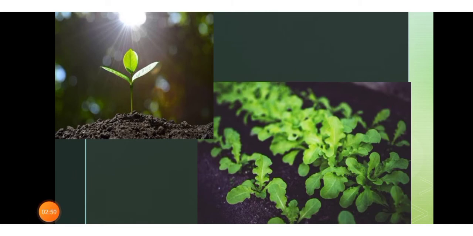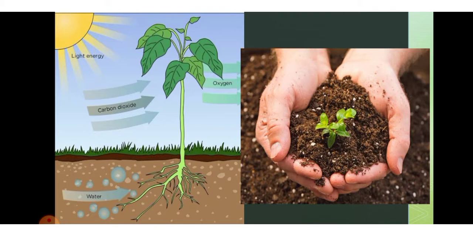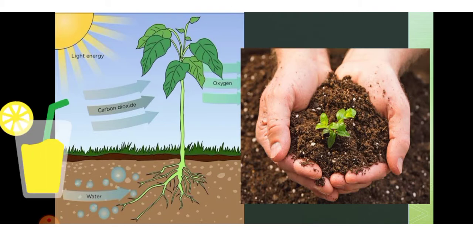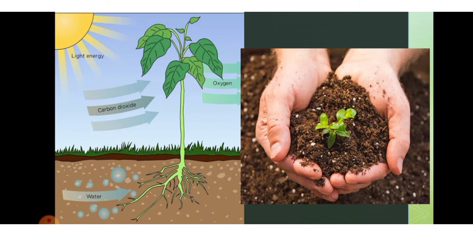Plants can make their own food. Plants make the food glucose with the carbon dioxide from the air and water from the soil in the presence of the chlorophyll pigment using solar energy. This process is the photosynthesis process. Photo means light and synthesis means to prepare. Oxygen is the byproduct of this chemical process. The food is stored as starch in the leaves. Now animals cannot make their own food, so we are said to be the consumers.